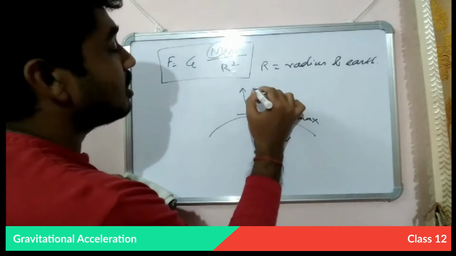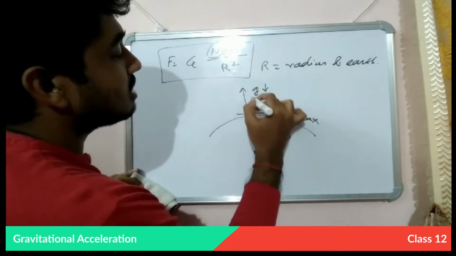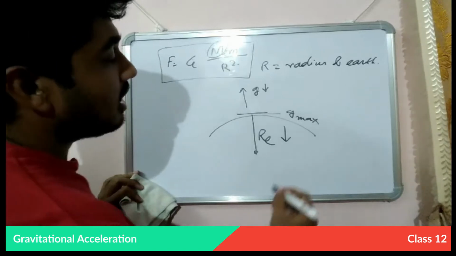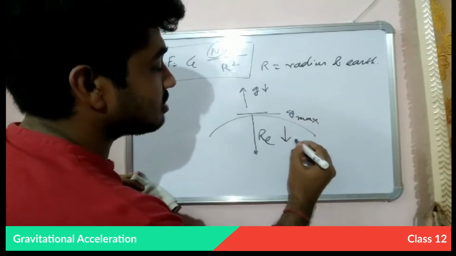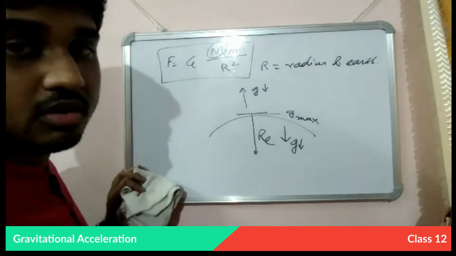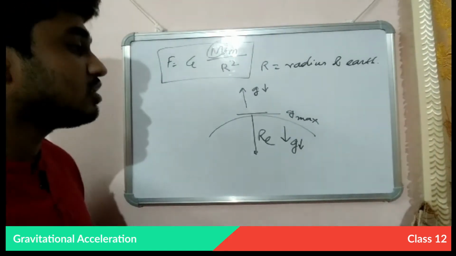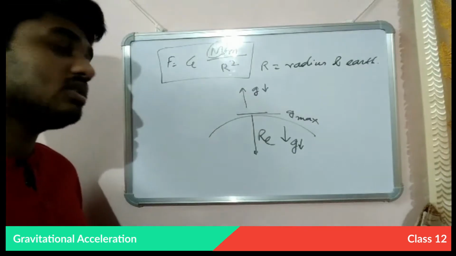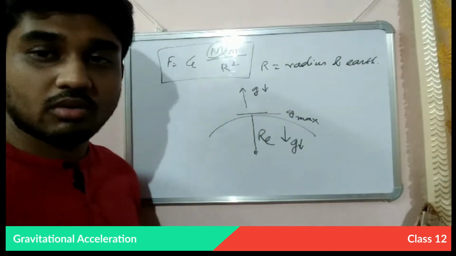That is, g decreases with increase in altitude, and g also decreases with increase in depth. So how does this happen and what is the calculation behind this, I will show you now.